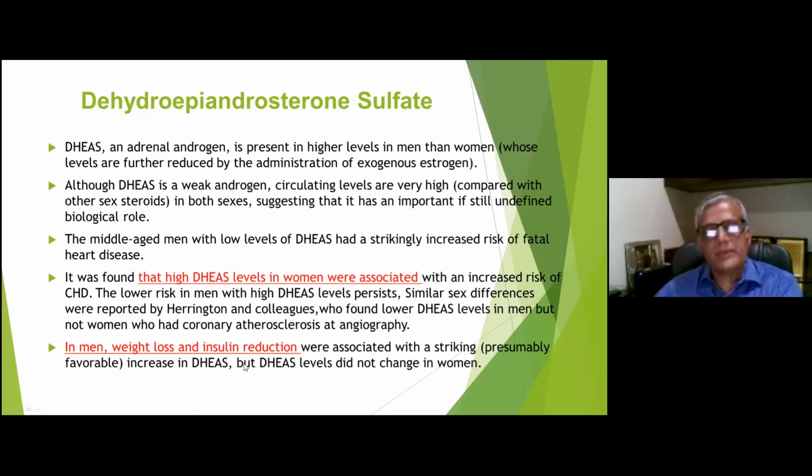So there is no protective benefit of control of diabetes and exercise in female, while the male have some protective effect of these effects as far as the dehydro and level of DHE is concerned. So what is the effect of the parity? It is associated with increased CAD risk.